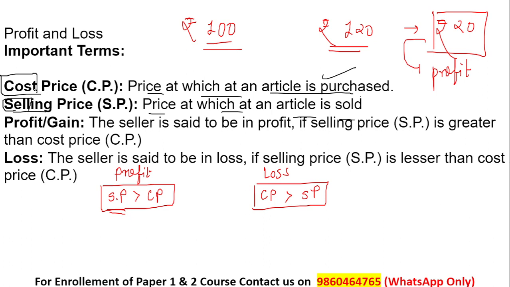At the same time, I have told you what profit is. Profit is also called gain. The seller is said to be in profit if the selling price is greater than the cost price, which I have already explained. Loss is when the seller is said to be in loss if the selling price is lesser than the cost price. I hope you have got this in detail now along with the example. Always remember, don't rote-learn these terminologies, understand them, then you can apply them in the question.